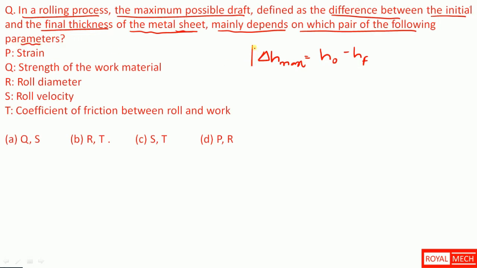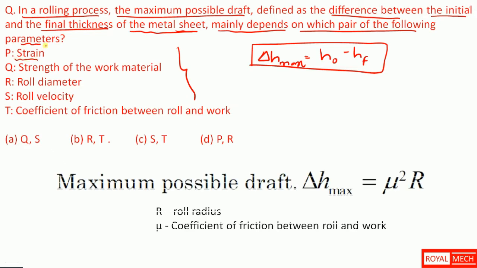So the first one is strain. We have maximum possible draft delta H maximum equal to mu squared into R, where mu is the coefficient of friction between roll and work and R is the radius of the roll.